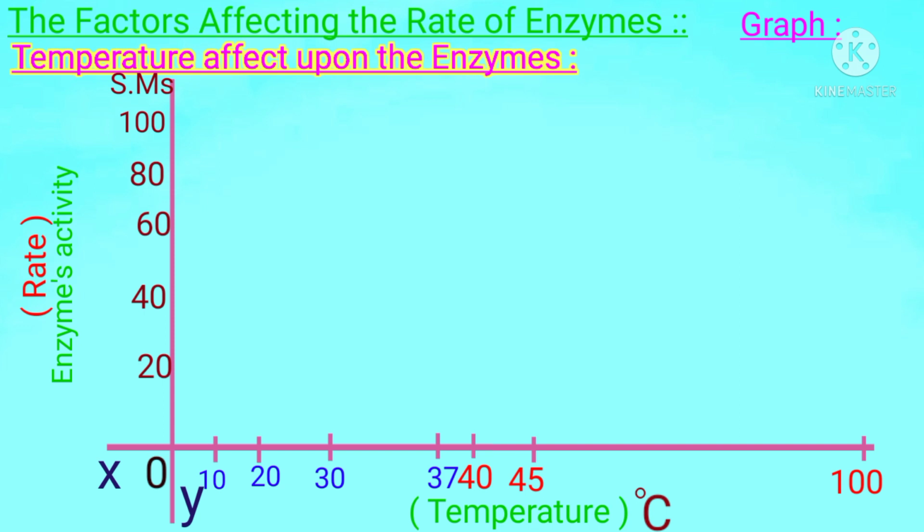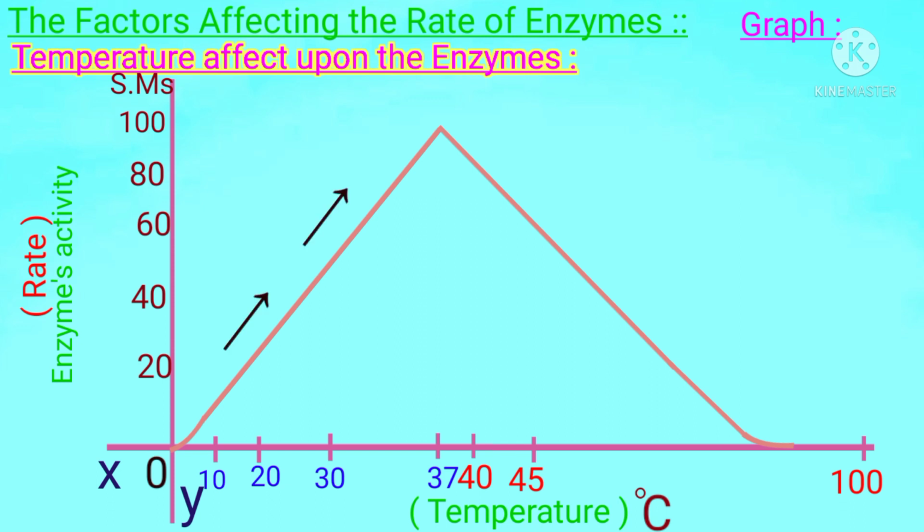Dear students, the temperature graph will be in this way: firstly it moves upward, then it begins to come downward. As this graph moves upward and to the right side, this graph helps us to study 2 points, and it can be read along both axes. From here it can be read along the y-axis, and from here along the x-axis. From the x-axis it helps to study the temperature range, and from the y-axis it helps to know about the enzyme's activity, its rate.